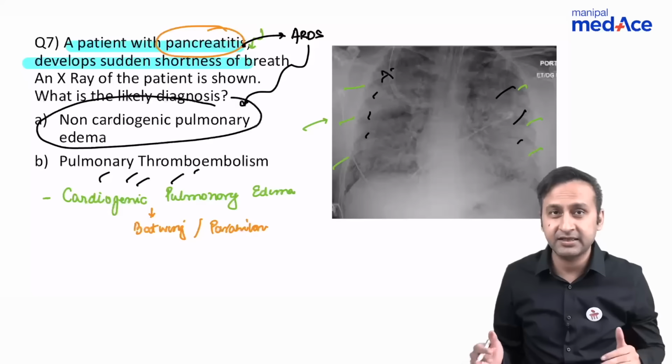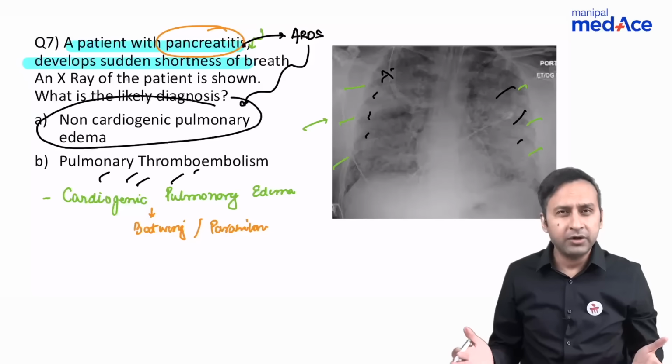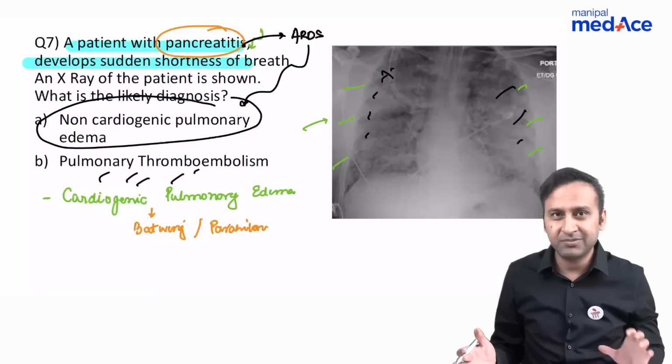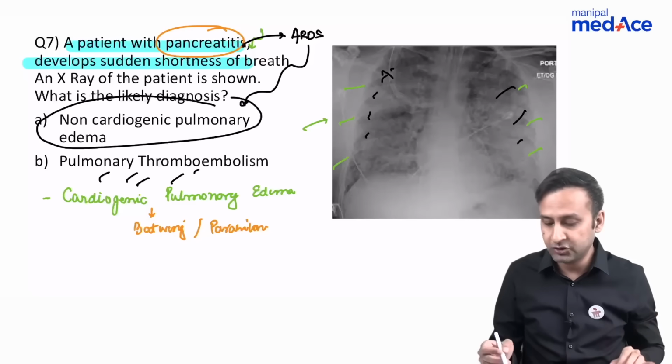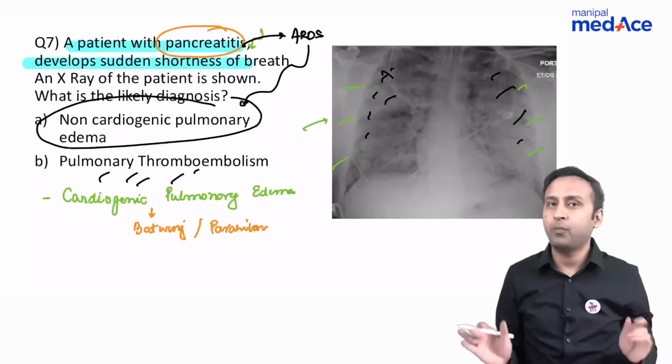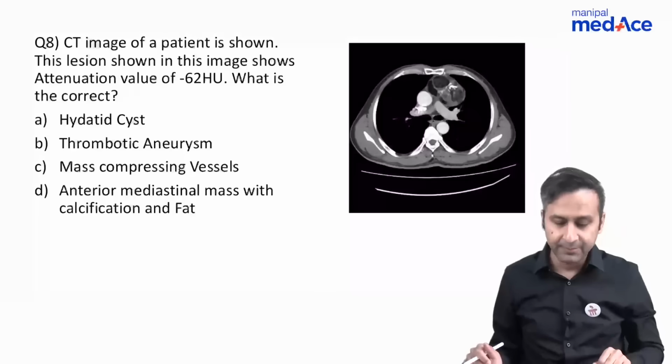There is the Palla sign, there is the Westermarck sign, which we already talked about, which refer to focal oligemia or dilatation of the pulmonary arteries. But we don't get this type of pattern in which the entire lung parenchyma bilaterally shows diffuse opacification. Coming on to the next question.